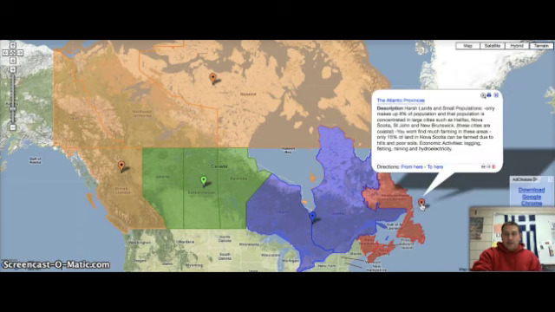But the Atlantic provinces, okay, harsh lands and small populations. So out of this whole red area, it only makes up 8% of the population in Canada. And where those people actually live are in the bigger cities, like Halifax, Nova Scotia, St. John, and New Brunswick. And if we zoomed in, you'd notice that those cities are in coastal areas or by the water because they do a lot of fishing.